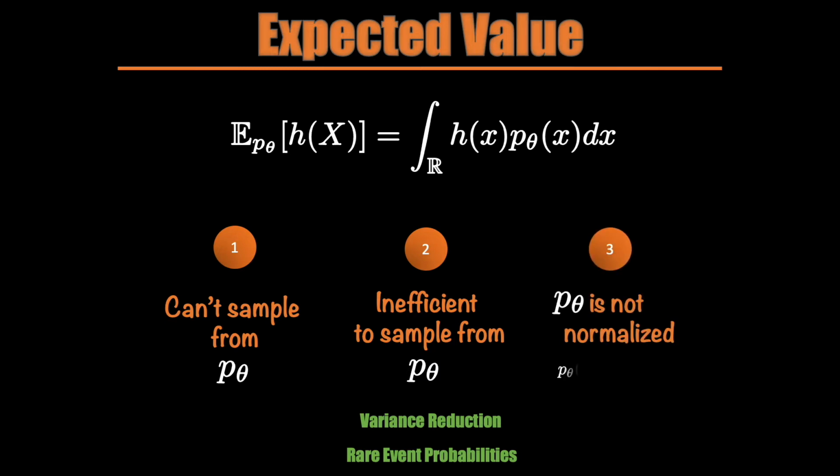In the previous challenges, we have assumed that despite having sampling problems, at least we can compute the probabilities. In other words, we are working with a normalized distribution. Unnormalized PDF means that we do not know the normalizing constant, or we do not know how to compute it, or we may know how to compute it, but computationally it is not feasible. This typically is the case when doing Bayesian inference, where the posterior distribution is unnormalized. We will explore how importance sampling accommodates this kind of challenge as well.